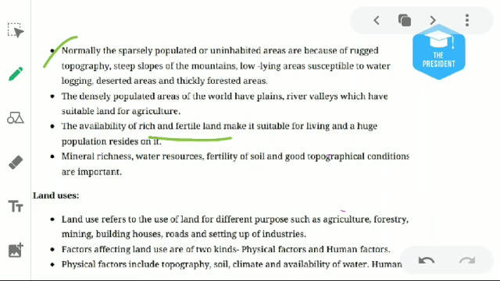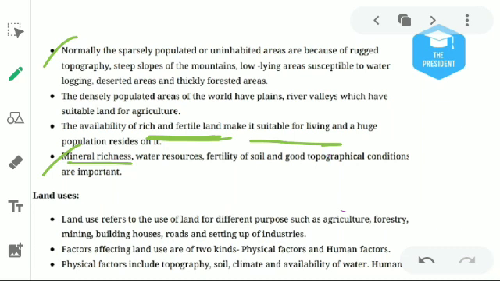The regions where the population is better found are those where the land is fertile, where they can do agriculture, where water is available, so they can drink water, grow food crops, and go to the market, etc. Another factor is mineral resources like diamond, gold, silver, aluminum, and iron.